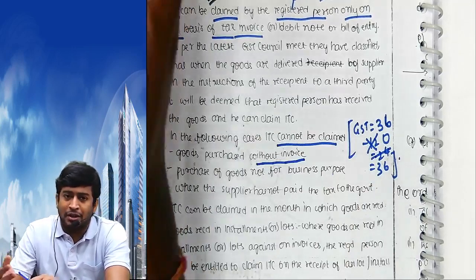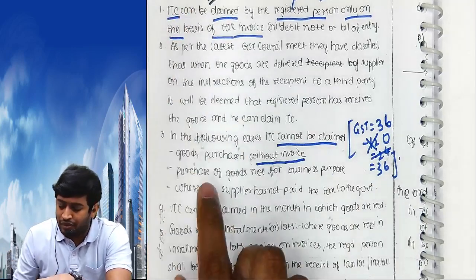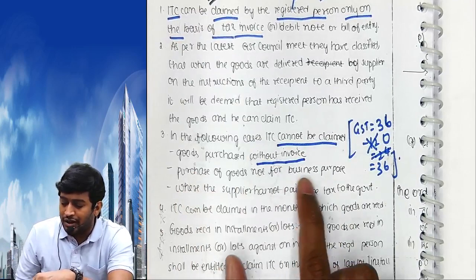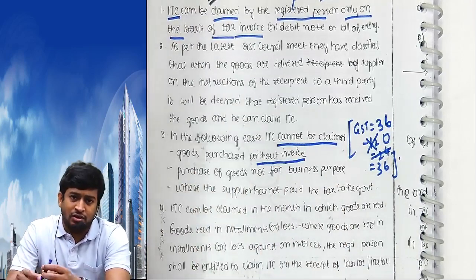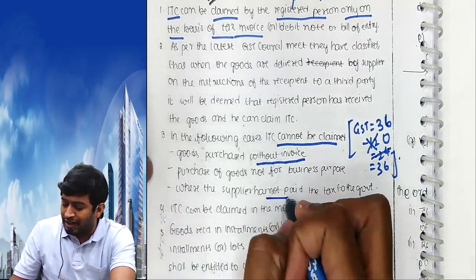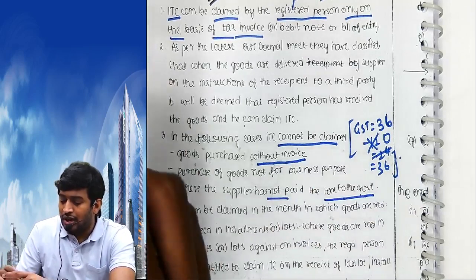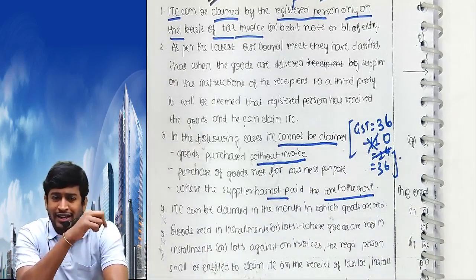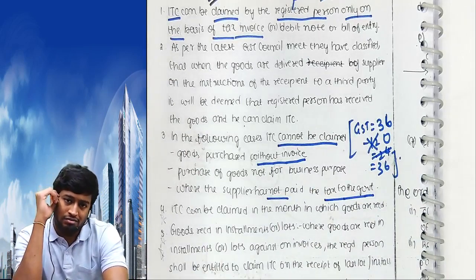If I don't have the bill from Mr. X, I cannot claim. Purchase of goods not for business purpose. I have purchased the goods but I consumed them for my personal purpose. Number 3, where the supplier has not paid the tax to the government. I paid 12 to X, X did not pay to the government.